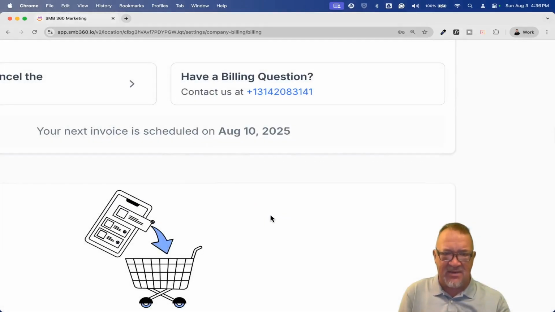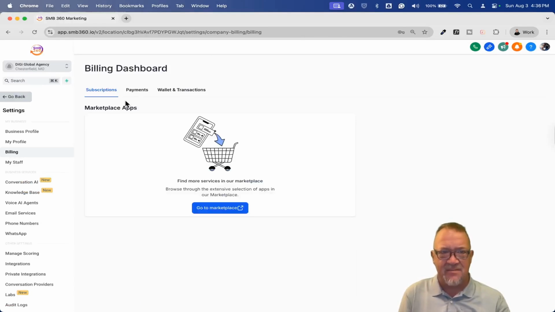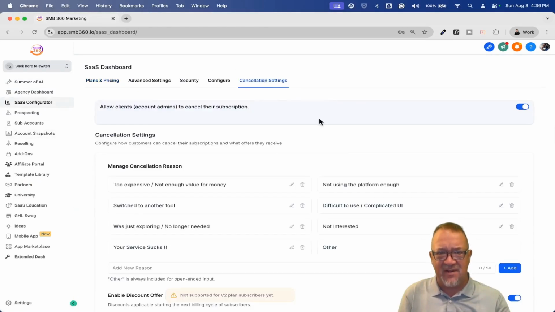I'm just going to go back to account. Now, why did I do that? Because now I want to go through and show you the other option. So here we go to SaaS configurator and configurator settings.